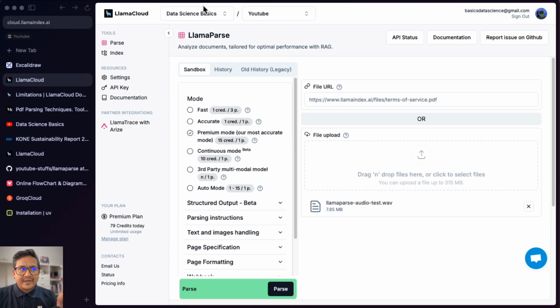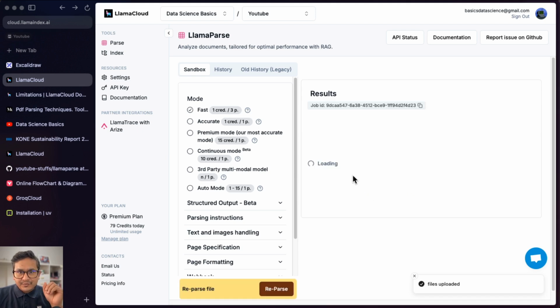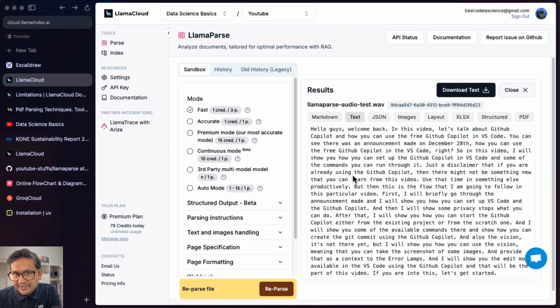So this is something about the GitHub Copilot. Let me pause this, and I just want to transcribe from there into the text. So I can just use the fast mode here, and now it is taking the video file and then it will parse that into the text. But you can see there are some limitations on how long the audio can be.